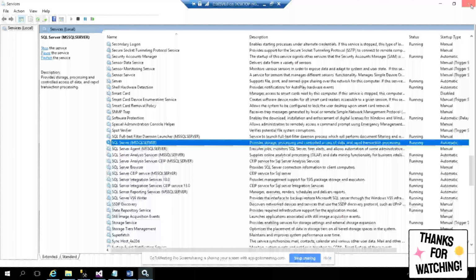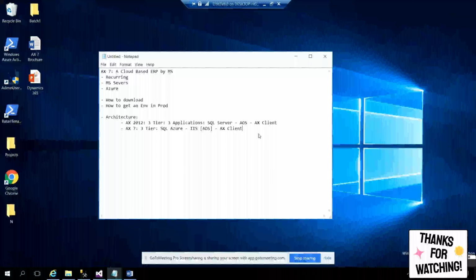Then where is the client? The third one is your AX client. You will open the AX client in Internet Explorer or your Chrome or whatever it is. Okay, your web browser. I should say web browser. I'm using Internet Explorer, but let's say web browsers. The most popular browsers we'll use are Internet Explorer or Edge, and the next one is Chrome. These are the two browsers we are preparing right now. And yeah, you can try with Apple, Firefox, or I don't know, whatever browsers are there, you can check.